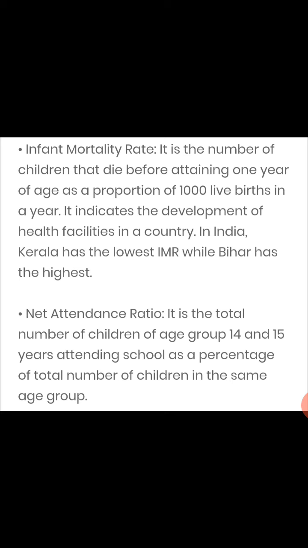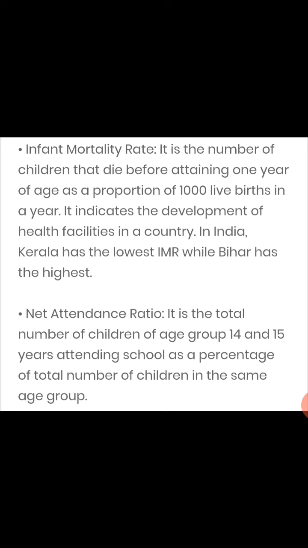Infant mortality rate. It is the number of children that die before attaining 1 year of age as a proportion of 1,000 live births in a year. Means 1,000 children are born, and before attaining the age of 1, how many die? It indicates the development of health facilities in our country. How are the health facilities of that state or that country? In India, Kerala has the lowest IMR. Students, the lowest IMR means the better health facilities, and Bihar has the highest IMR.